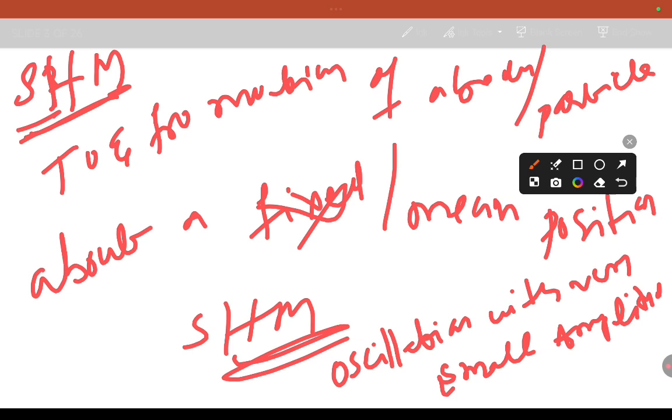Small amplitude oscillatory motions can be treated as simple harmonic motion. Clear?